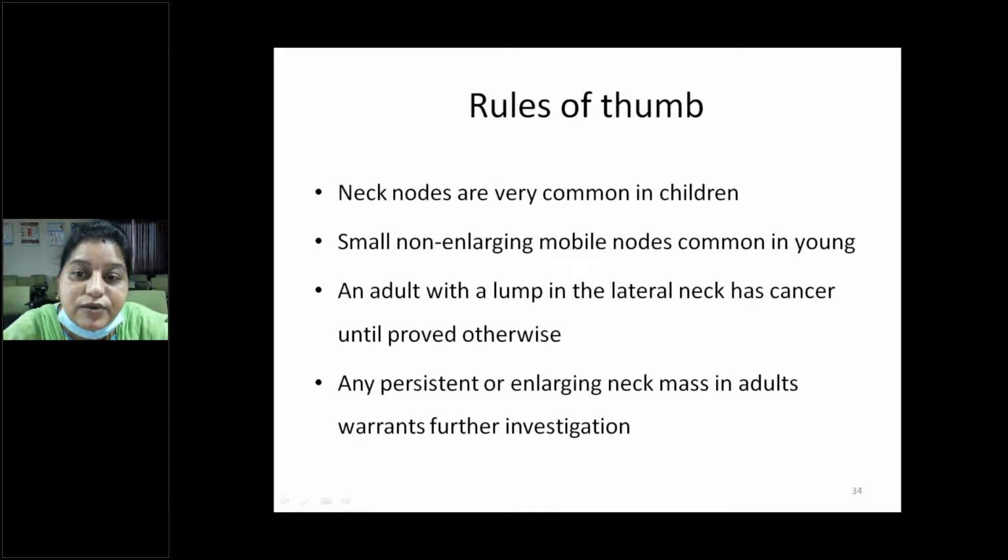So what are the rules of thumb in neck swellings? Neck nodes are very common in children when compared to adults. Small non-enlarging mobile nodes are common in the young. An adult with a lump in the lateral neck has cancer until proved otherwise. So any persistent or enlarging neck mass in adults warrants further investigation. We have to investigate thoroughly to exclude metastasis.